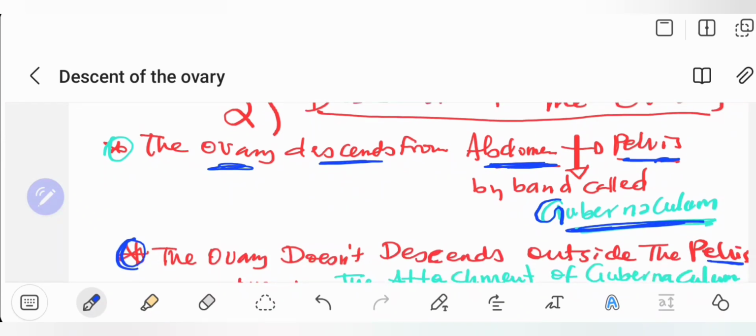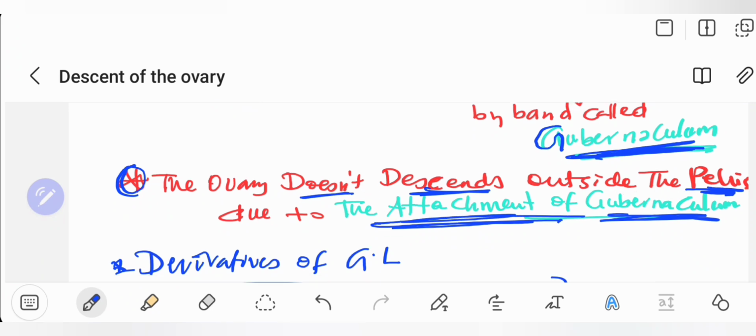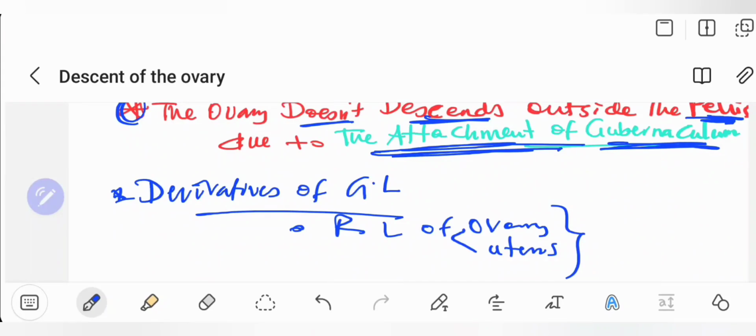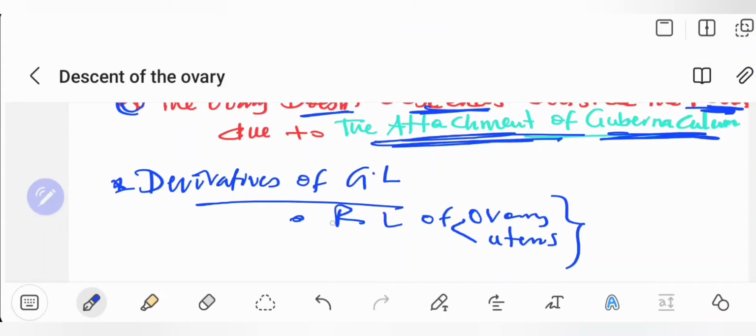The ovary descends from the abdomen to the pelvis by the band called the gubernaculum. The ovary does not descend outside the pelvis. So the ovary does not descend outside the pelvis due to the attachment of the gubernaculum. This is one of the major functions of the gubernaculum.